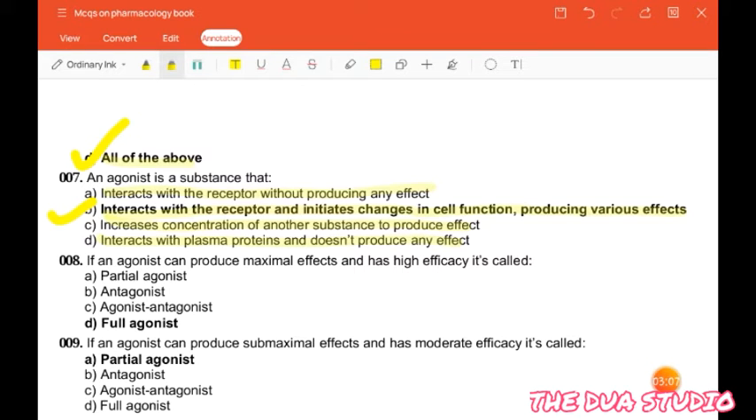The next question is: if an agonist can produce maximal effects and has high efficacy, it is called partial agonist, antagonist, agonist-antagonist or full agonist. So the correct answer is full agonist. The next question is: if an agonist can produce submaximal effects and has moderate efficacy, it's called partial agonist, antagonist, agonist-antagonist or full agonist. So the correct answer is partial agonist.